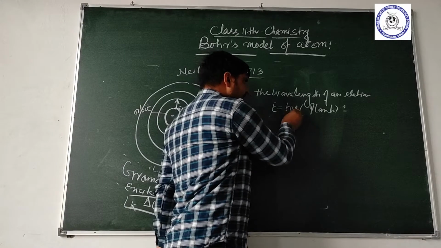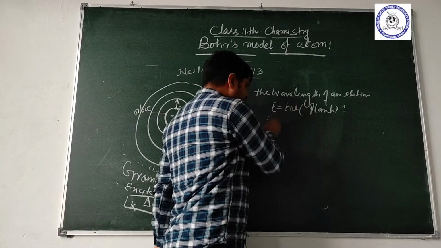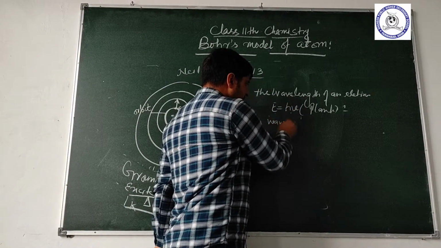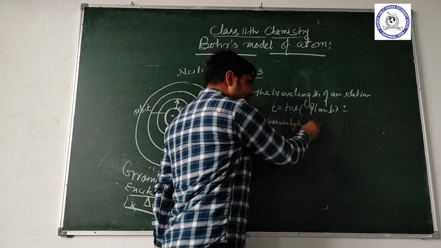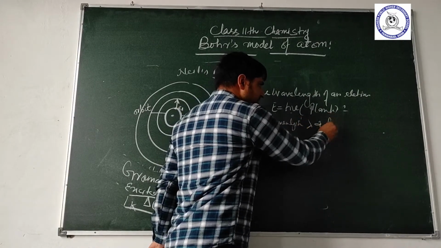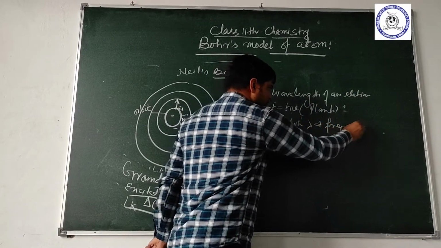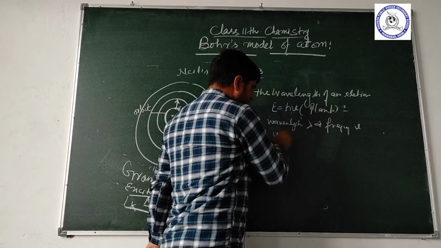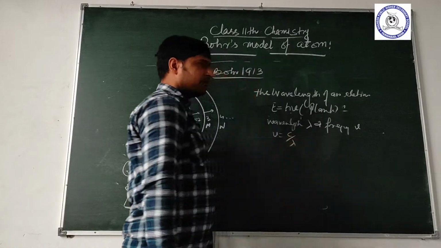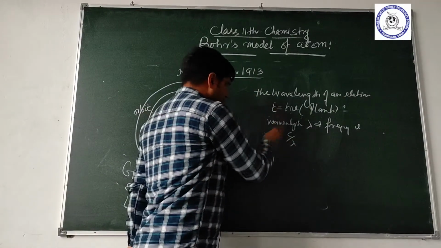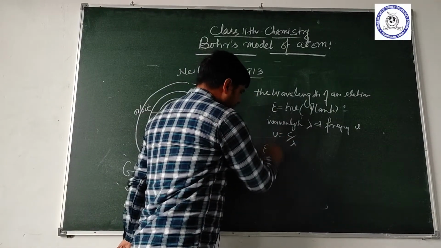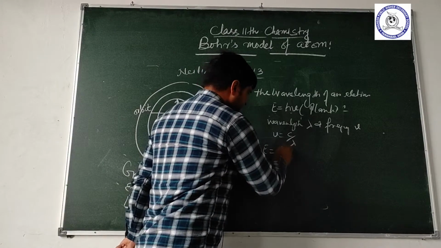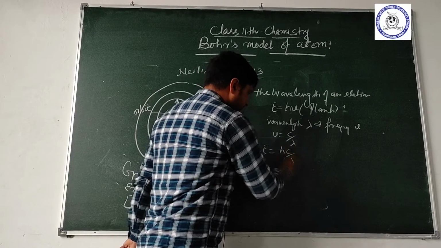Now, the relation of wavelength, that is lambda, and frequency nu is nu equal to c upon lambda. So E equal to hc upon lambda.